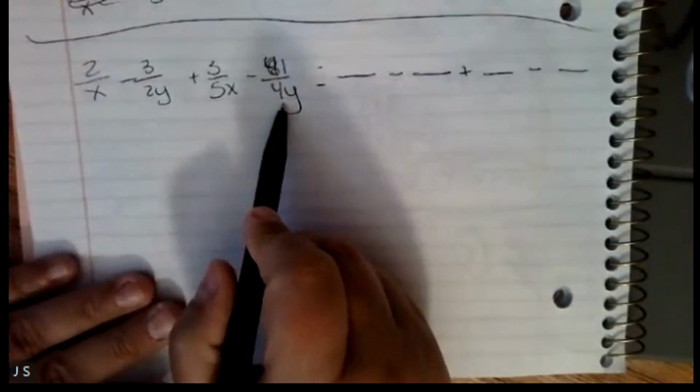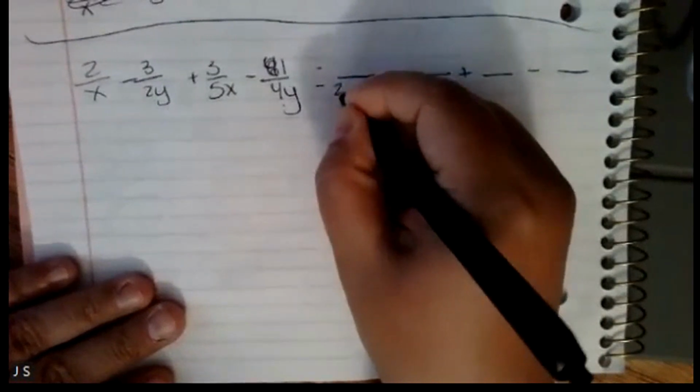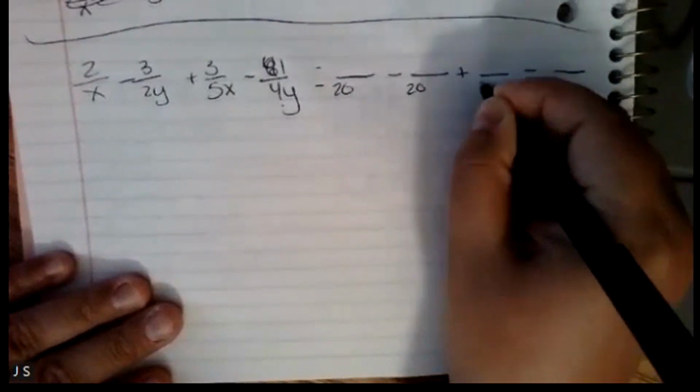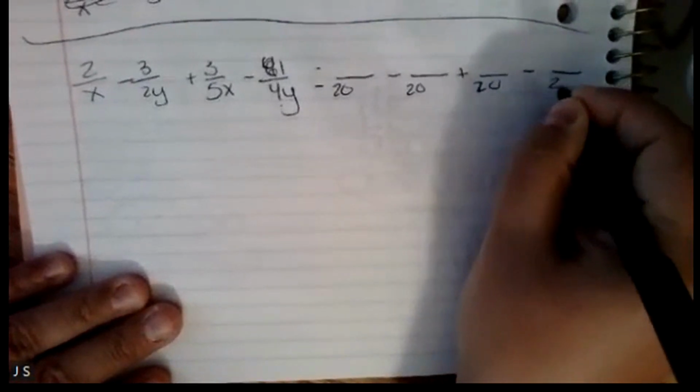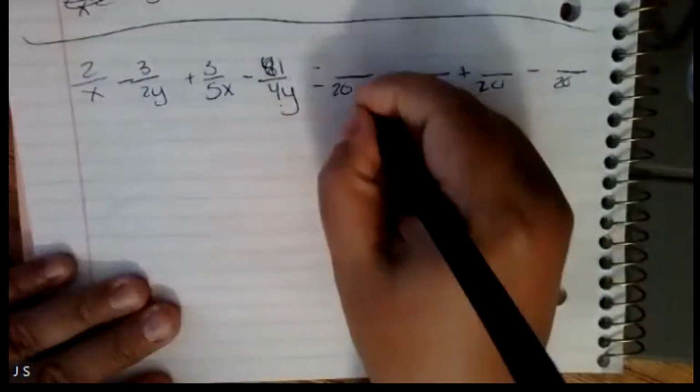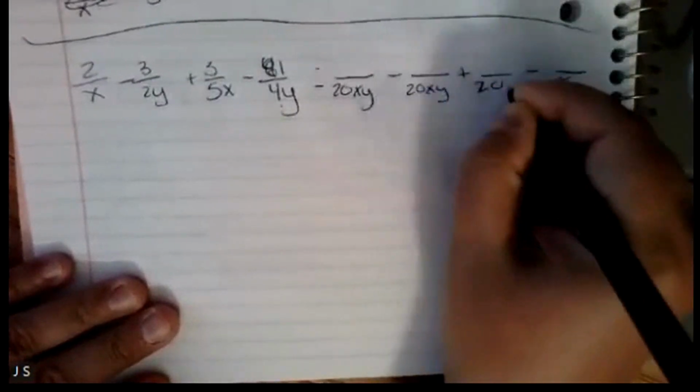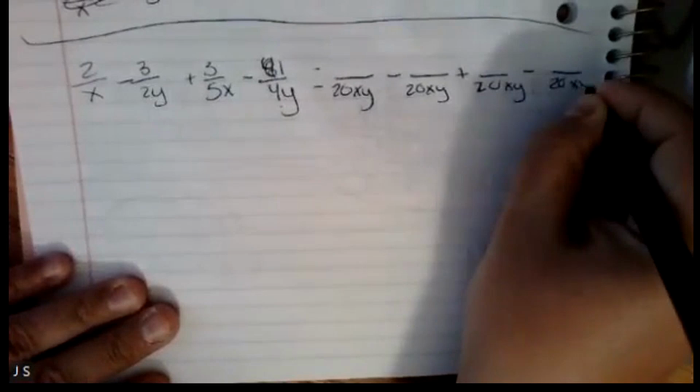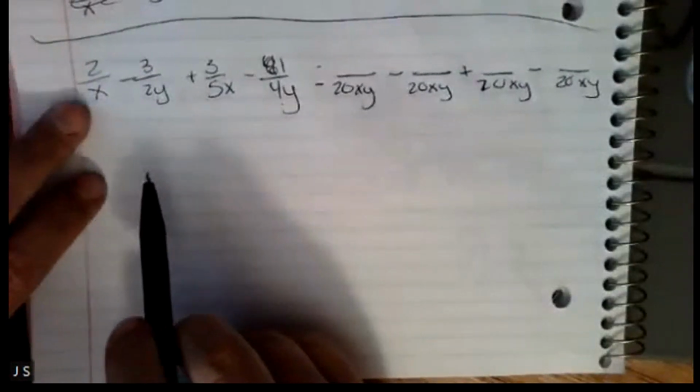And I've got 4 terms. Let's start with the coefficients. I've got 2, 5, and 4. My least common denominator of those 3 numbers is going to be 20. So I'm going to have a 20 on the bottom of everything. I've got x and y, so I need 20xy on the bottom of everything, so that they're all the same and we can add and subtract them.